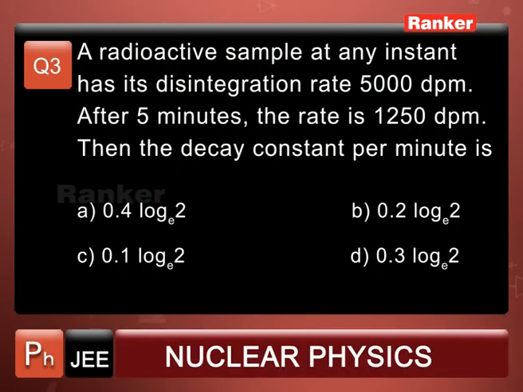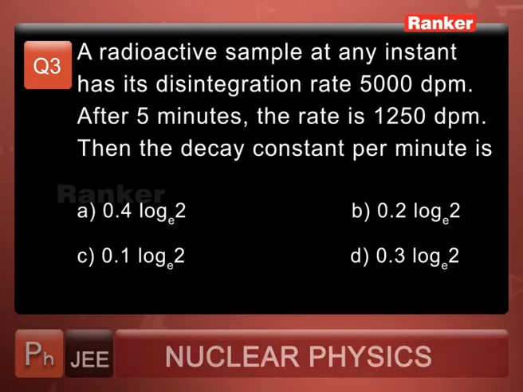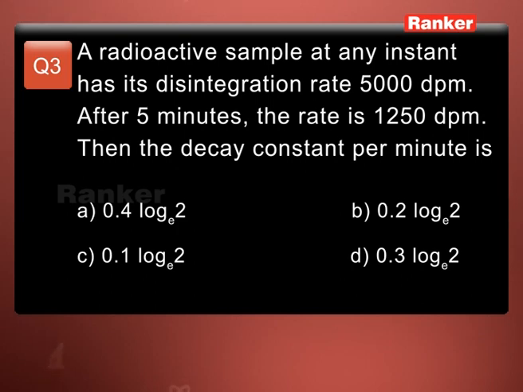First option is 0.4 log 2 to the base e. Second option is 0.2 log 2 to the base e. Third option is 0.1 log 2 to the base e. And fourth option is 0.3 log 2 to the base e.